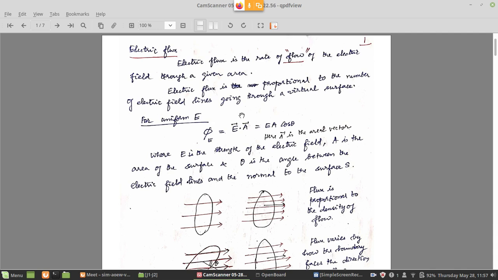So we should not ask whether the field is actually flowing. The field is not flowing. Suppose you have a tank, let us say. The tank is full of water, but you have not switched off the motor, so further water is being added to the tank. Now this excess water will flow. When you are seeing from the ground, the tank is overhead, above you, you will see the water flowing out of the tank. You will not see whether the tank is full or not, because you are below the tank, but you know that water is flowing out of the tank. That is an indication that the tank must be full.